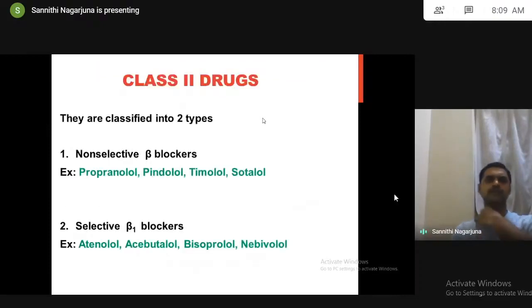Coming to the class 2 drugs, beta blockers, they are classified into non-selective beta blockers and selective beta 1 blockers. I think we all know that non-selective beta blockers block beta 1 and beta 2, which also block beta 2 receptors present in bronchi, causing bronchoconstriction. Examples are propranolol, pindolol, timolol, sotalol. And we highly prefer selective beta 1 blockers like atenolol, acebutolol, bisoprolol, nebivolol.